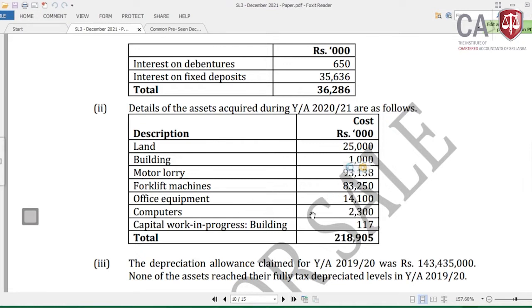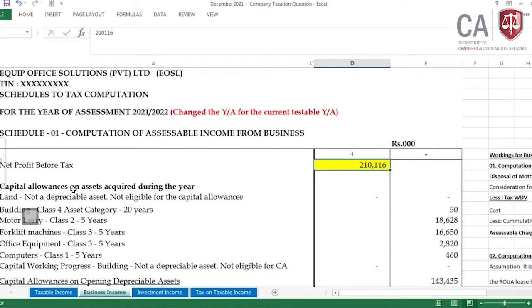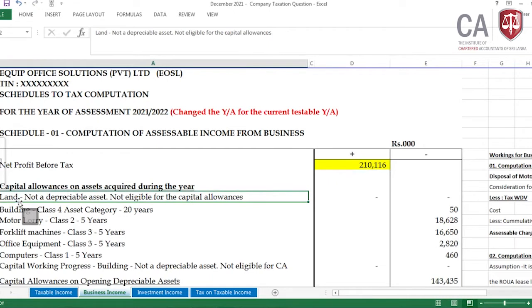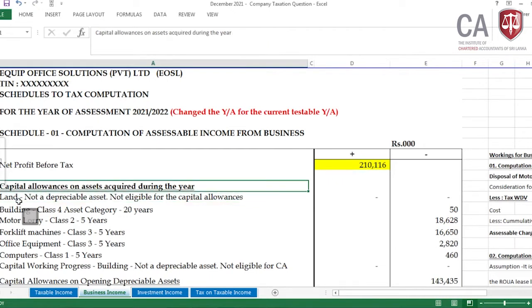And the capital work in progress building: no, this is not a depreciable asset. To be a depreciable asset, it should be owned and used. Owned means it is under the name of the company. Used means it should be used for the production of income. Being a work in progress, it is not the completed one, so it is not used for the production of income of this distribution or service sector. Okay. Then that is the explanation. Let me come to the answer, which is the capital allowances on assets acquired during the year.